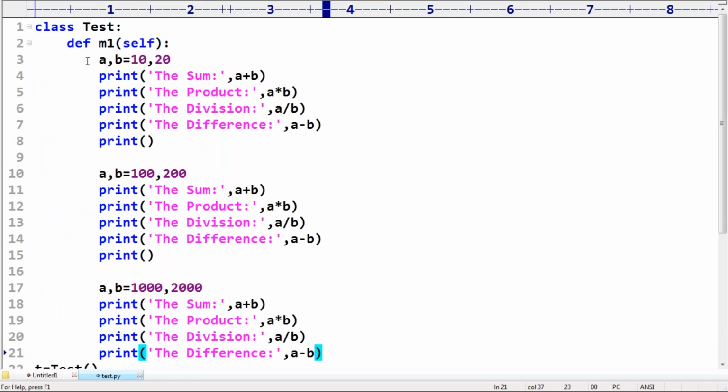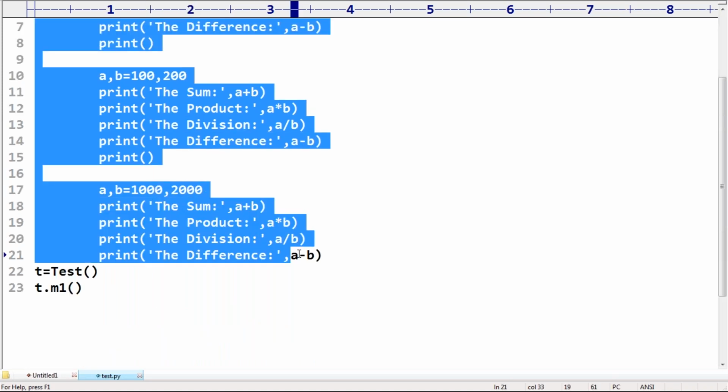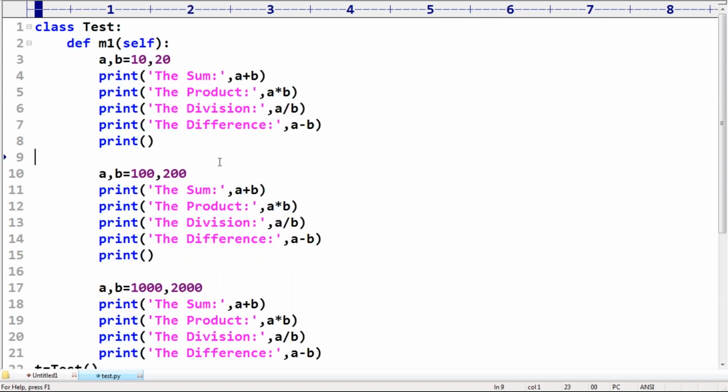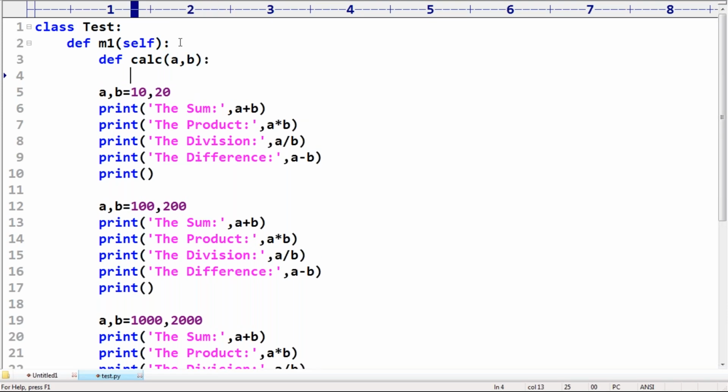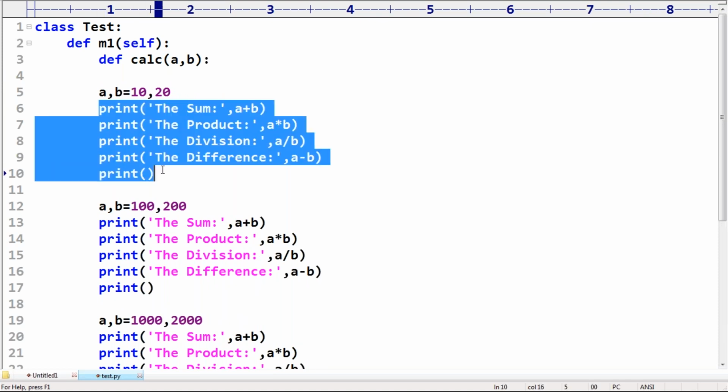So this functionality we are calling multiple times. If any such type of repeatedly required functionality is there, better to define a method. def calc(a, b), and then perform the operations like this.